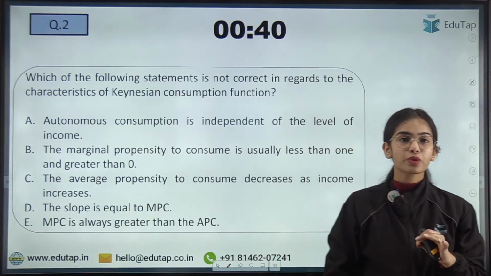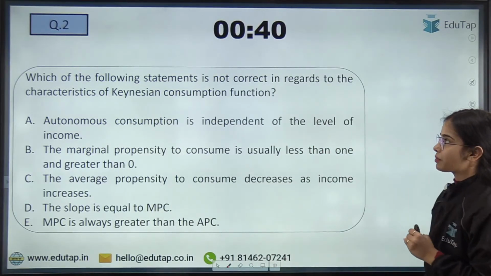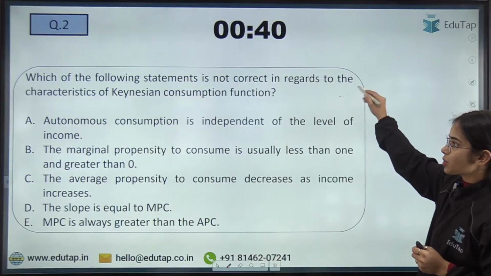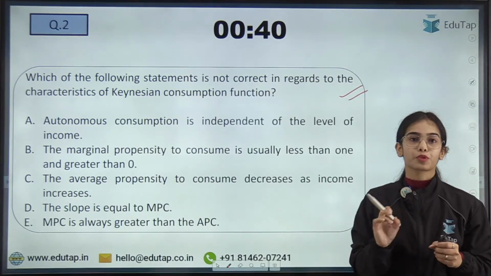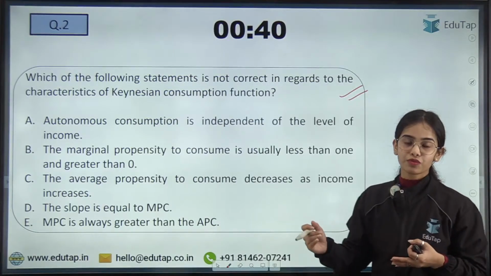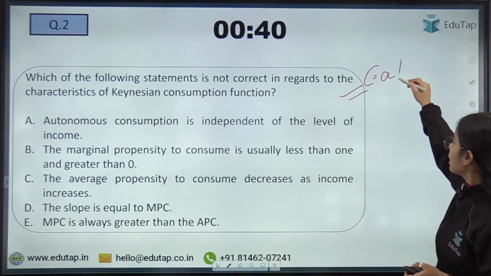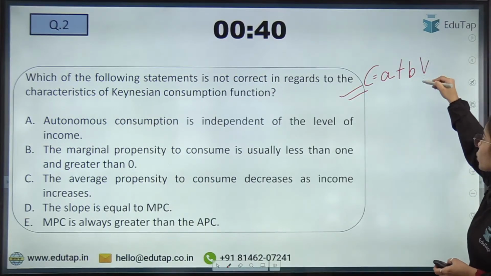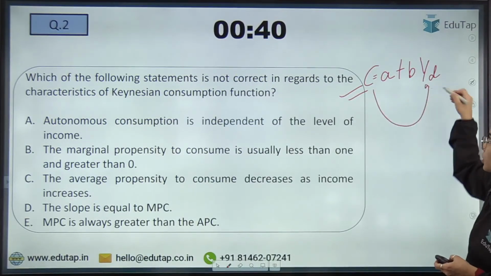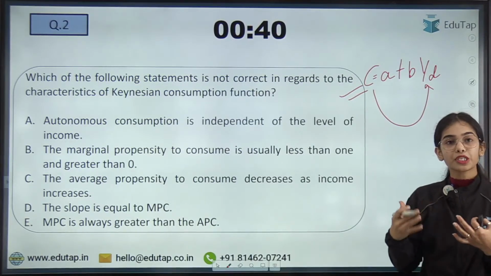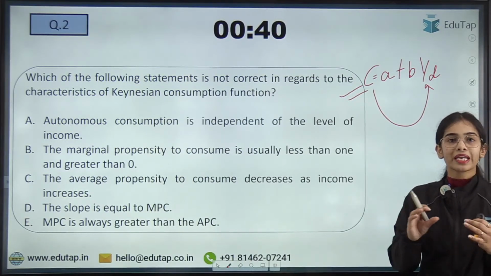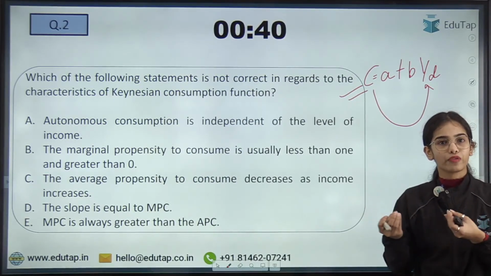Okay, now coming to the next question: which of the following statements is not correct in regards to the characteristic of Keynesian consumption function. So the Keynesian consumption function is what? Consumption is equal to autonomous consumption plus bYd. That is, consumption depends upon the disposable income, the income that we can consume or we can save.